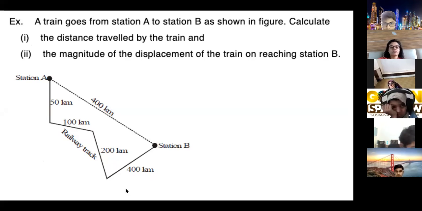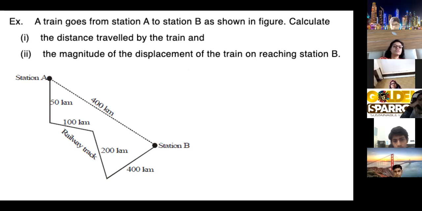Ma'am, 750 kilometers it will travel. So what is the distance? First part, what is the distance traveled by the train? 750. So distance traveled is the total path covered, which is 750. Then what is the displacement over here from A to B?